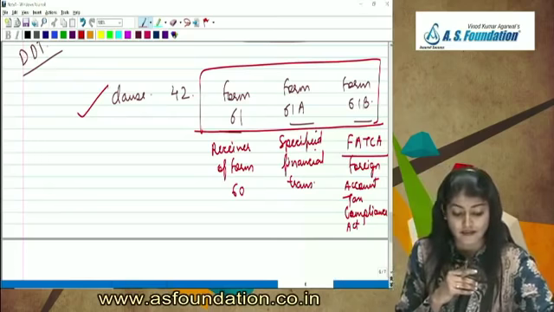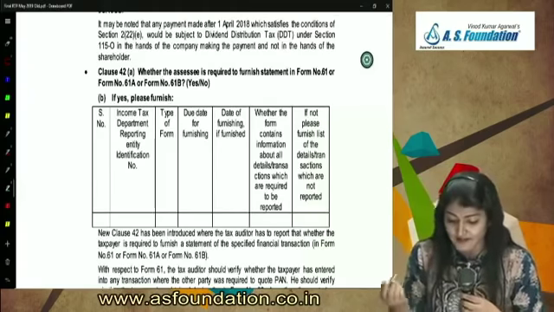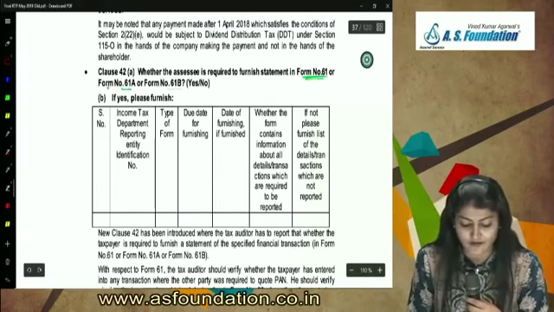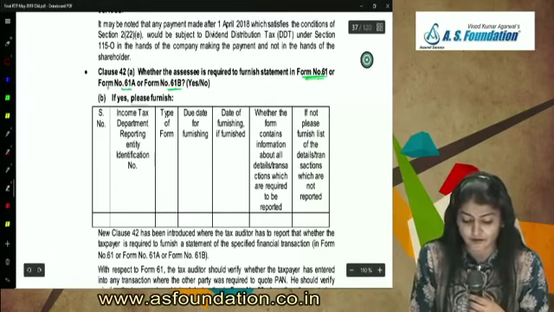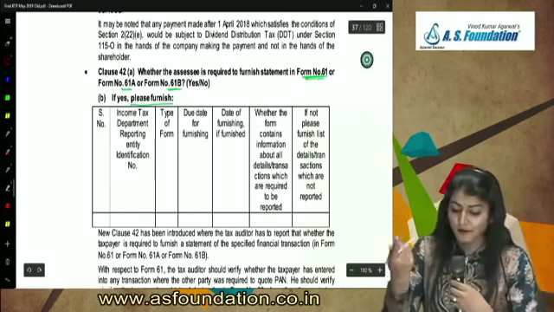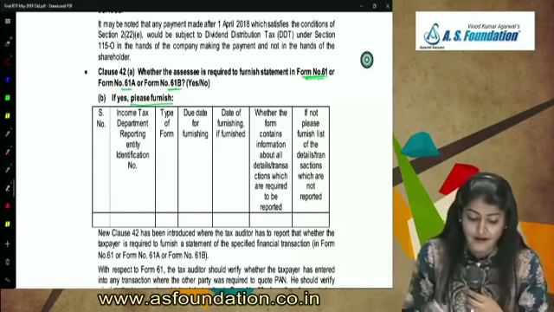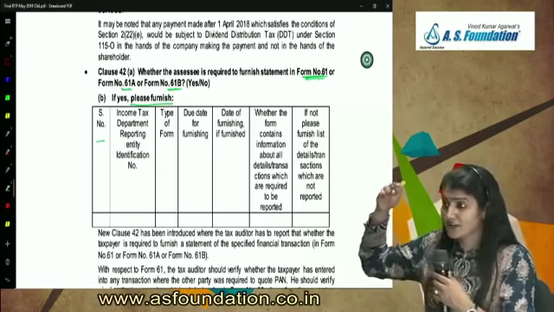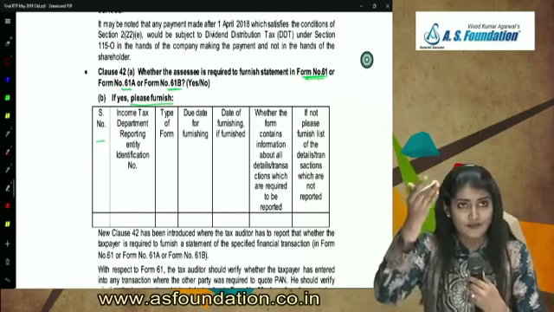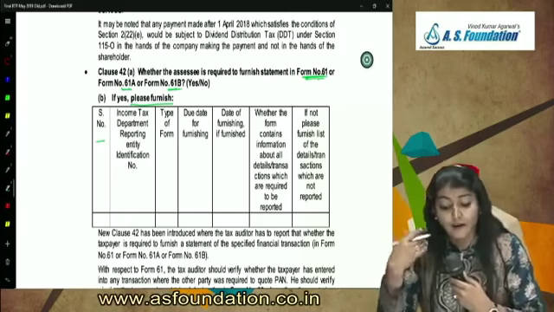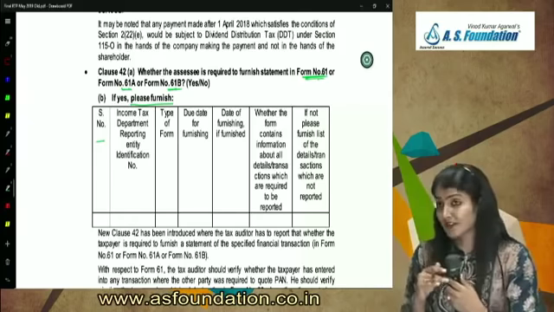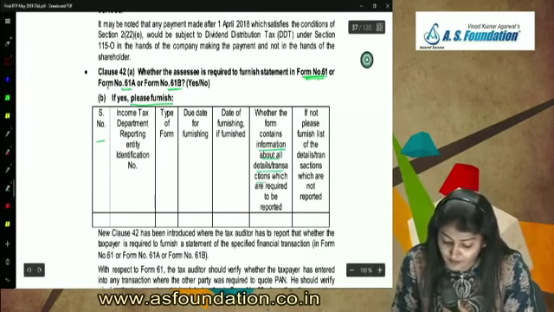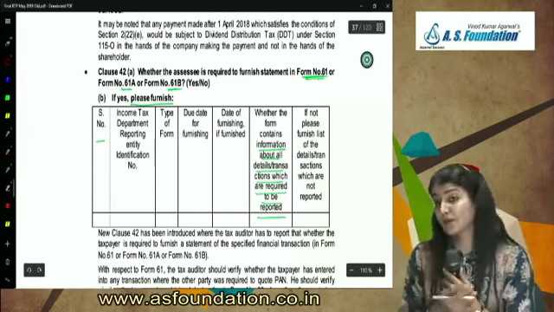So where the assessee is required to furnish statements in Form 61, 61A or 61B, if yes, then please furnish: serial number, income tax department reporting entity identification number, type of form 61, 61A, 61B, due date for furnishing, the date of furnishing if furnished, whether the form contains the information about all the transactions which are required to be reported.